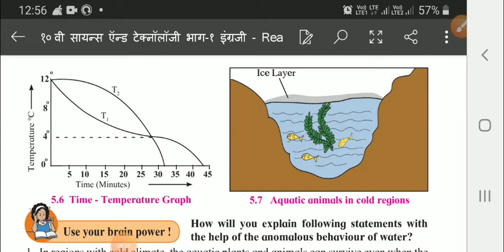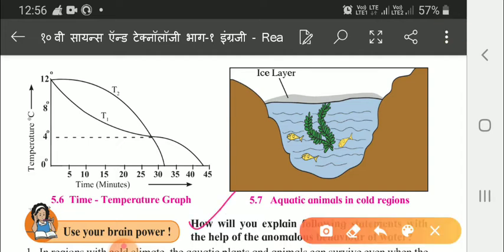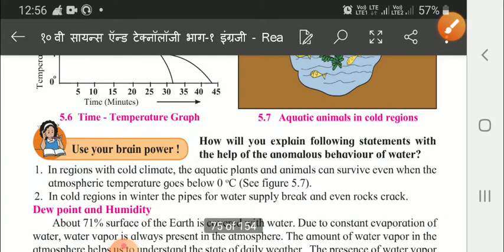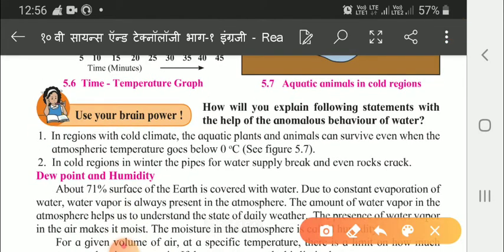Now children, how will you explain the following statements with the help of the anomalous behavior of water? You have to write these answers in your rough notebook. So these two answers you have to try. First, in regions with cold climate, the aquatic plants and animals can survive even when the atmospheric temperature goes below 0 degrees. And second, in cold regions in winter, the pipes for water supply break, and even rocks crack.